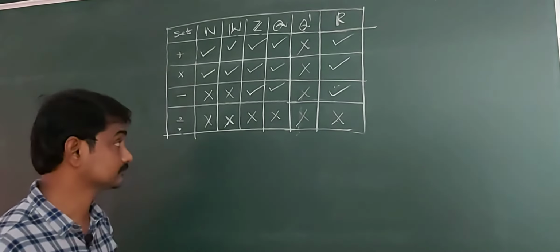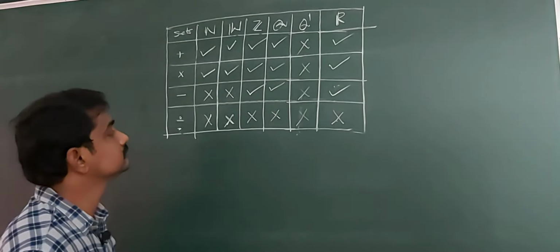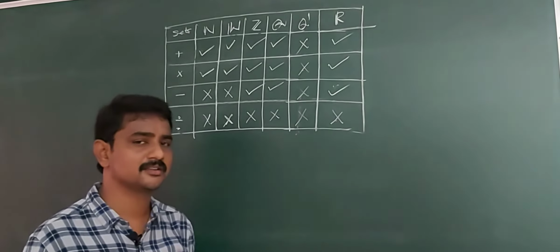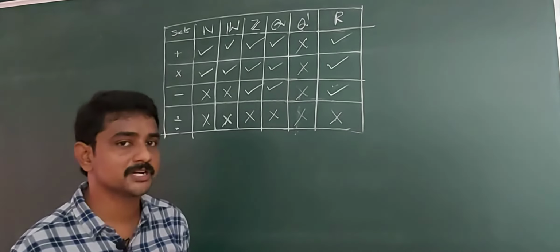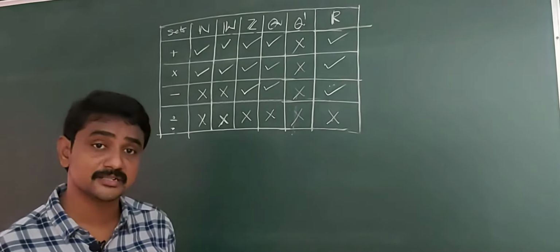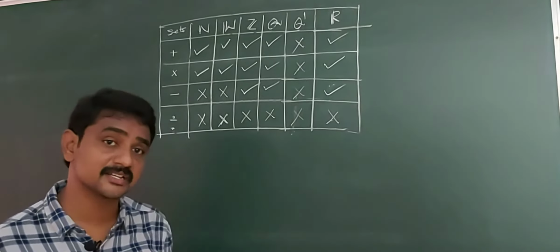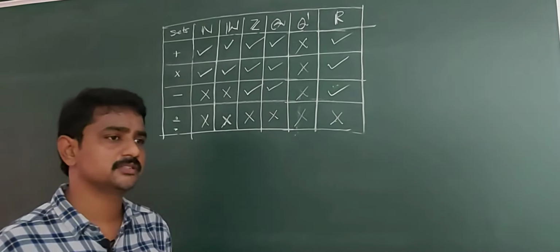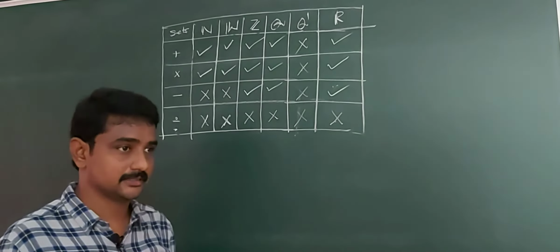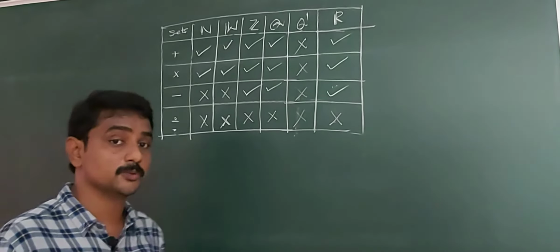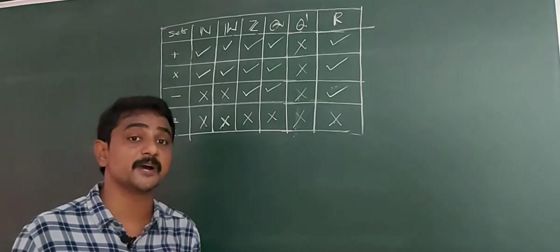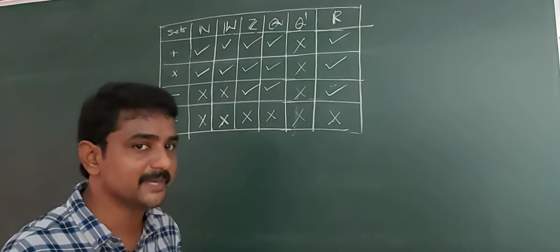Next, the set of all m by n matrices whose elements are natural numbers, or whole numbers, or integers, or rational numbers, or real numbers. The matrix addition of two matrices is a binary operation on natural numbers, whole numbers, integers, etcetera. Similarly, the product of two matrices is a matrix. So product is a binary operation on the set of all m by n matrices.